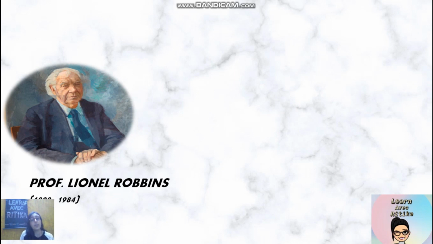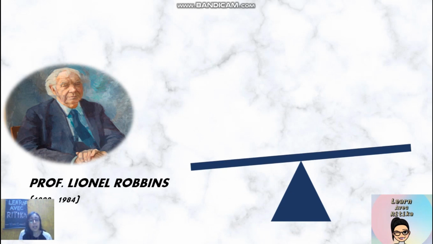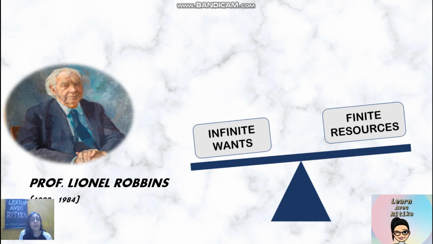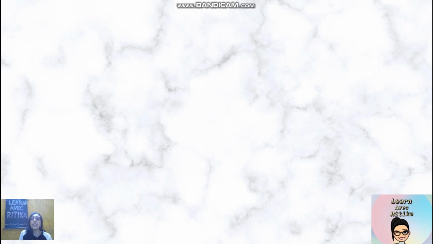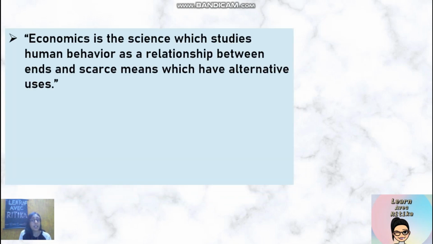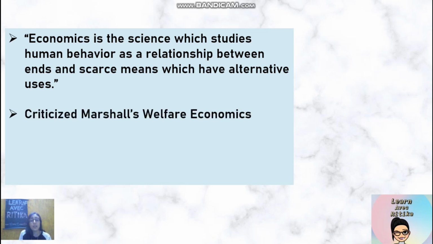Let's see what Professor Lionel Robbins believes economics is. He said that there must be a fine balance between infinite wants and finite resources. He defined economics as the science of choice, which is scarcity. He said that there are scarce resources and that you must allocate them efficiently. There must be a difference between needs and wants. He believed that economics is the science which studies human behavior as a relationship between ends and scarce means which have alternative uses. He also criticized Marshall's welfare economics.